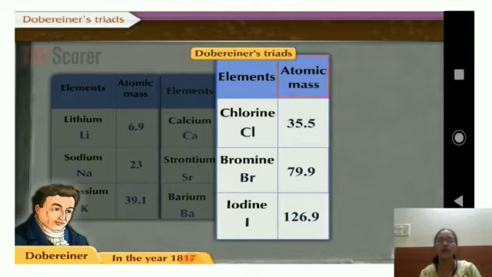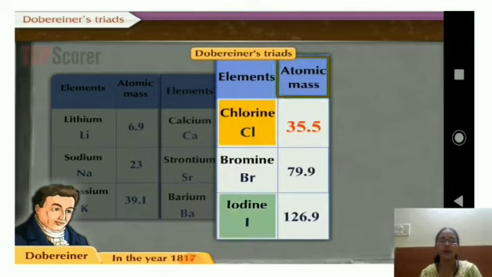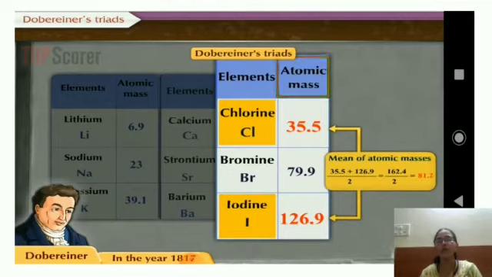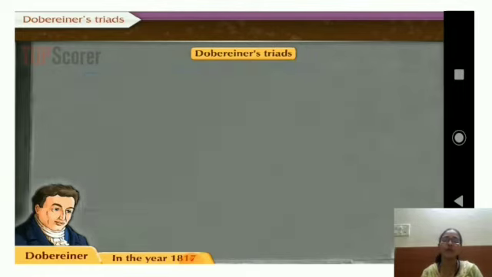The third group is chlorine, bromine and iodine. You can see chlorine has atomic mass 35.5, bromine 79.9 and iodine 126.9. He took the mean of chlorine and iodine, which is 81.2, against bromine's 79.9. It is approximately the same. The digits come close to each other, so the mean of the two is about the same as the middle one.